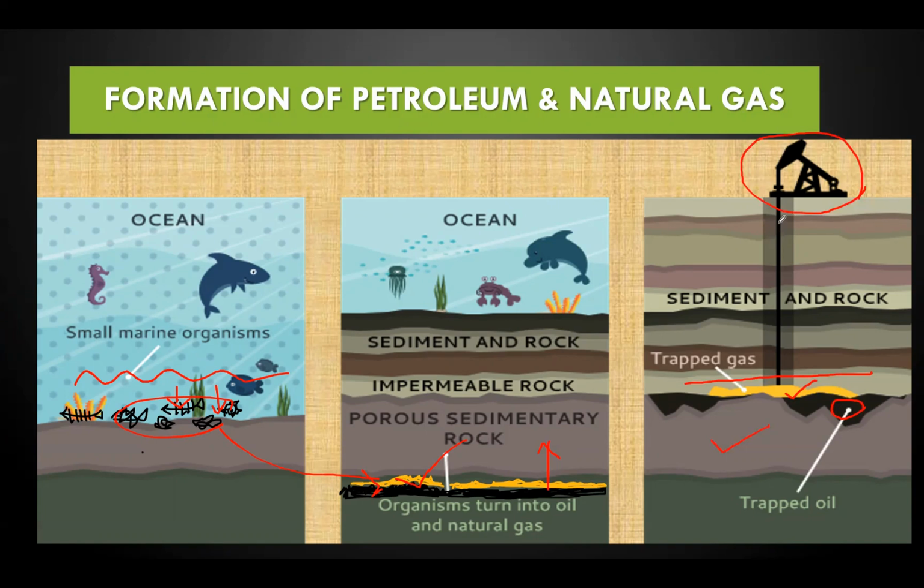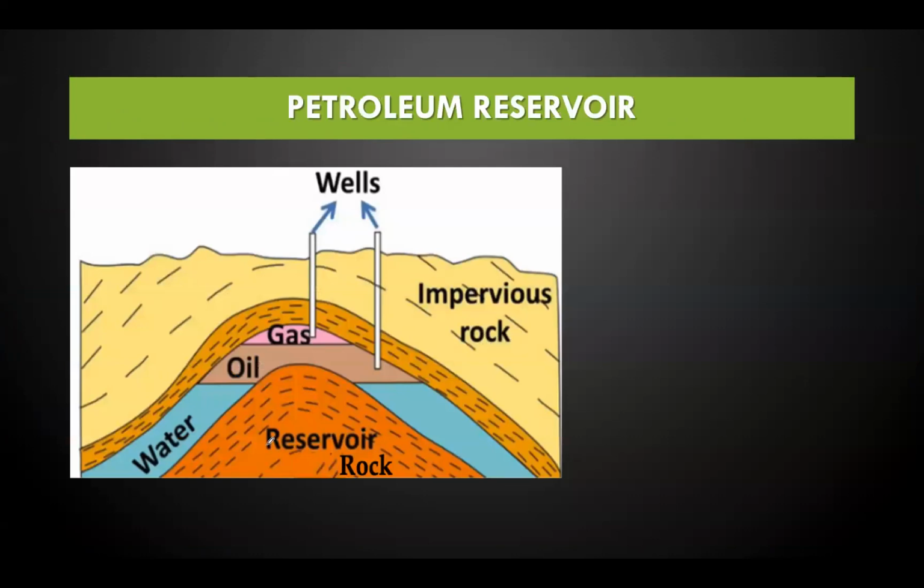Here in the picture you can see the oil well to extract the trapped gas and trapped oil, that is the petroleum. Here you can see the reservoir rock, the impervious rock, and in between them you can find the petroleum and natural gas floating on water. Why is it floating on water? Because they are much less dense than water. They are lightweight, that's why they can float on water. And gas is also lighter than the oil, that's why it is stored above the oil.